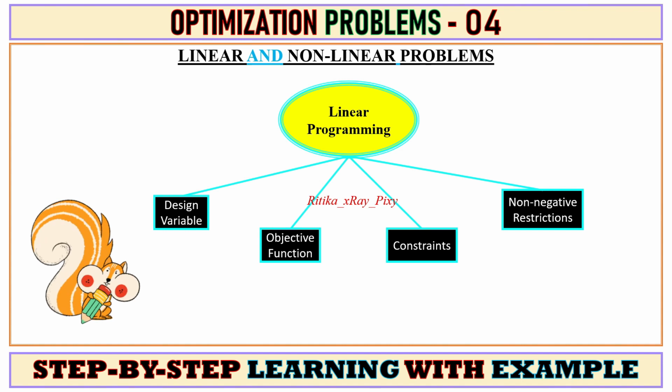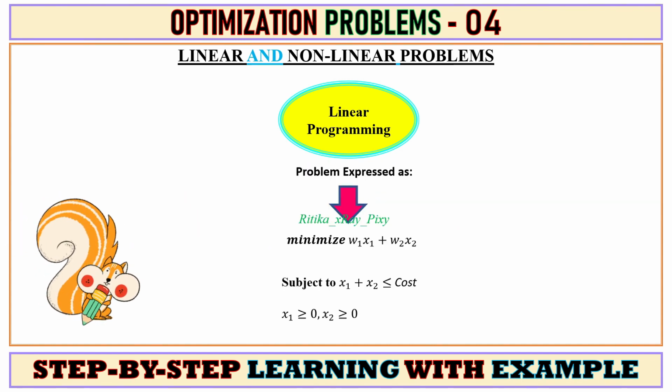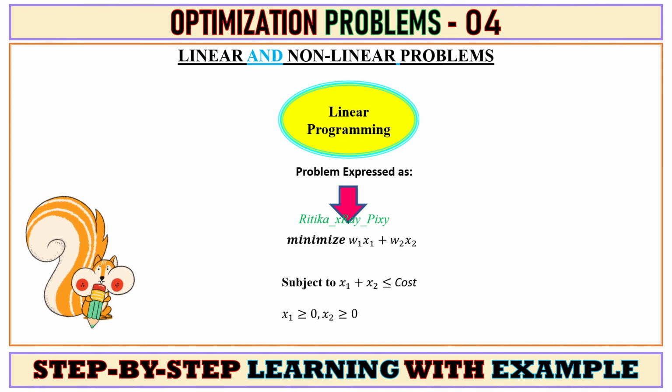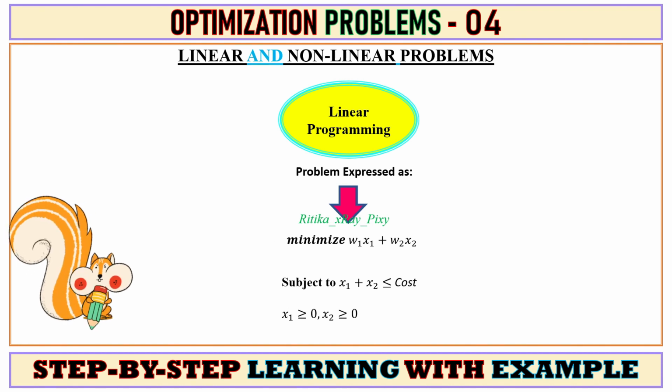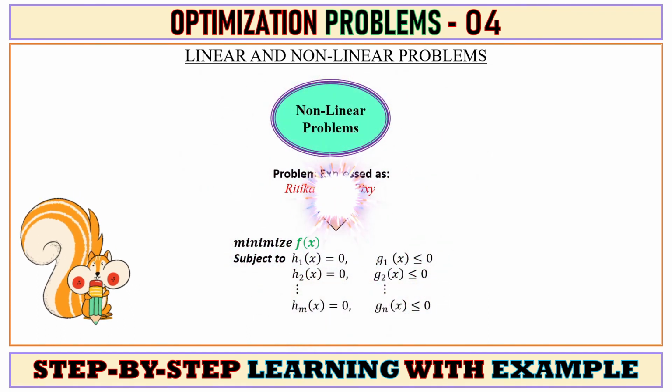Next we have the linear programming problem, which is easier to solve in comparison with nonlinear optimization problems. Here the objective function and constraints are both linear. In the next video we will try to understand nonlinear problems in detail.